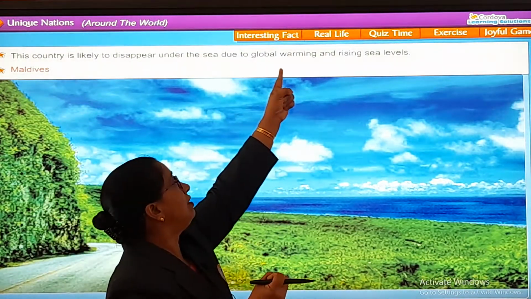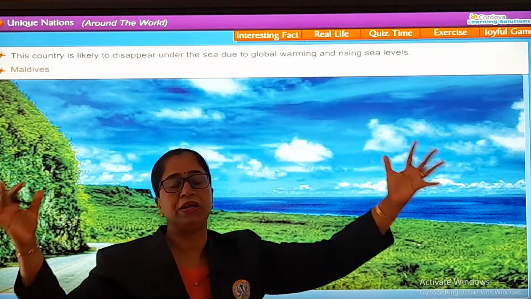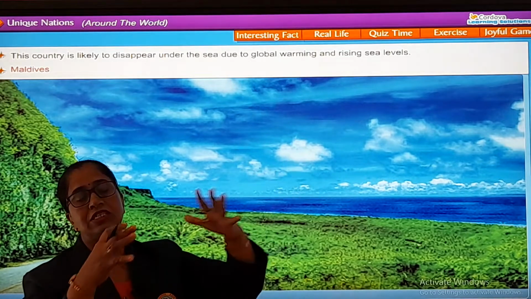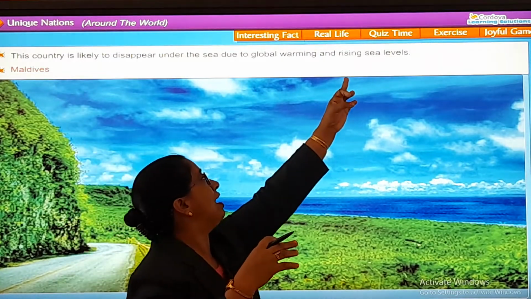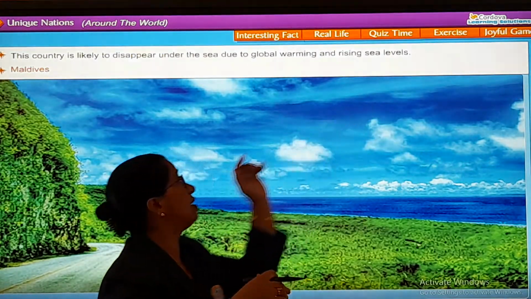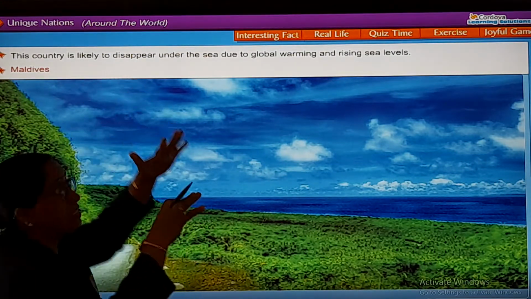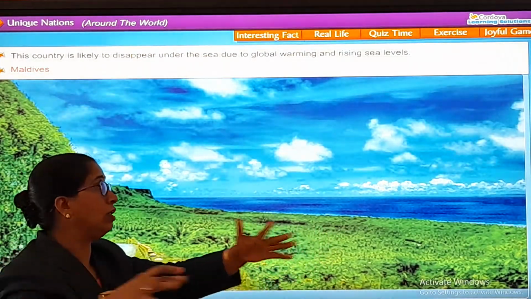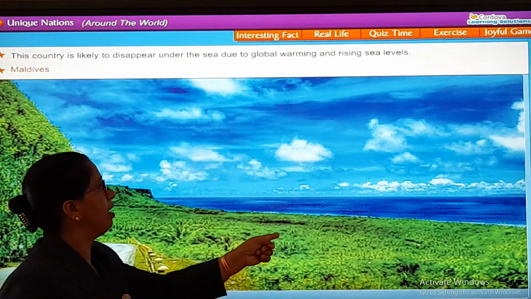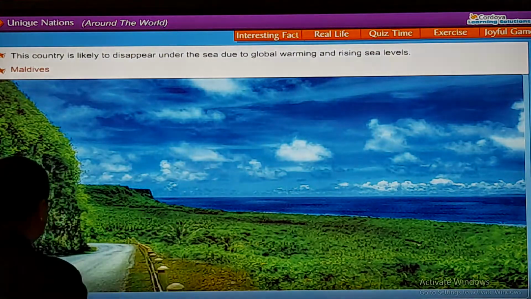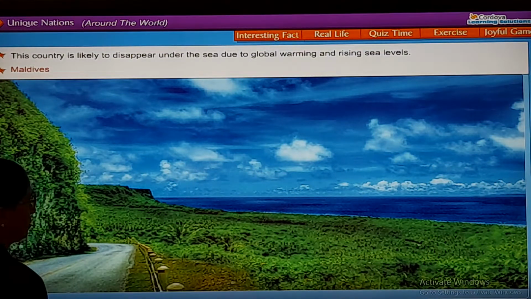And because of that, there is global warming. Pura temperature is high, and the snow, the ice, glaciers, they start melting, and so the sea water is rising. And which island is getting submerged? Which island is disappearing, vanishing, loss हो जा रहा है? That is Maldives. So this is the uniqueness of this island.